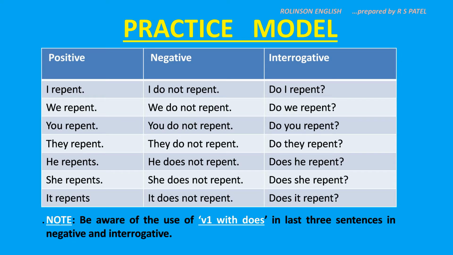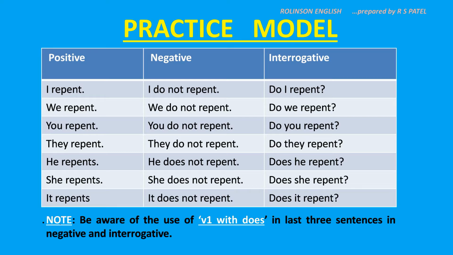Here is the example, a practice model on this tense. What is the verb that we have taken here for practice? That is repent. See, with the first four, V1 of repent is used. I repent, we repent, you repent, they repent. And with he, V5 now: he repents, she repents and it repents.